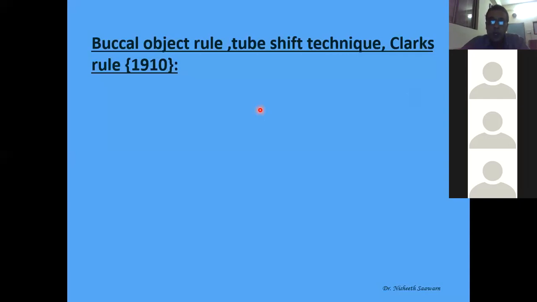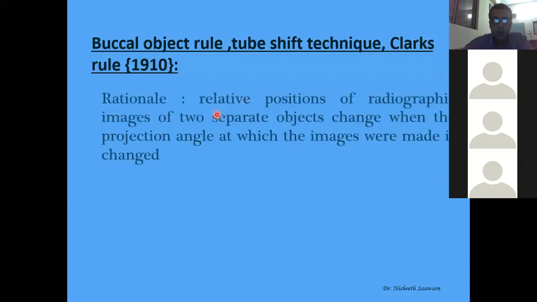So this is called the buccal object rule, or the tube shift technique, or Clark's technique. Why Clark's technique? Because it was given by Clark, and this is a common question. You should know what the tube shift technique is. So what is the rationale for it? The rationale is the relative positions of the radiographic images of two separate objects change when the projection angle at which the images were made is changed.